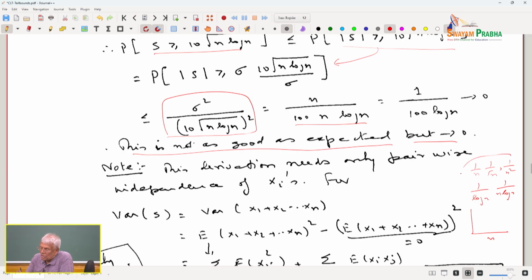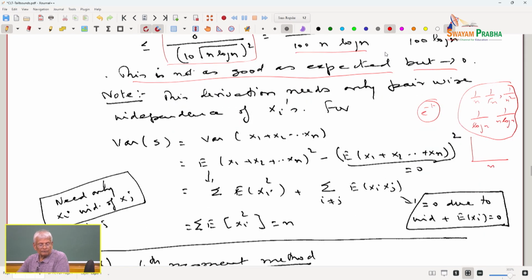and these do not decrease as fast as exponential. So, e to the power of minus t as a function of t goes to 0 much faster than many of these things. So, we are interested in faster convergence. So, that is why this is not as good as expected, because it converges only as 1 over log n.